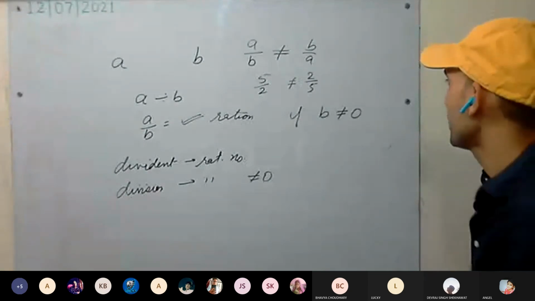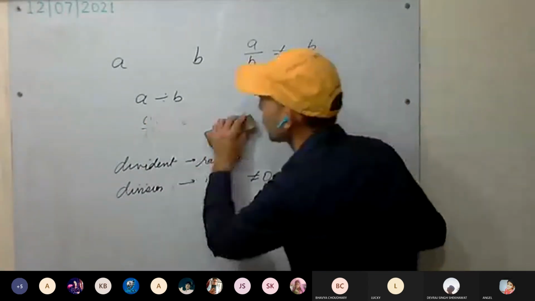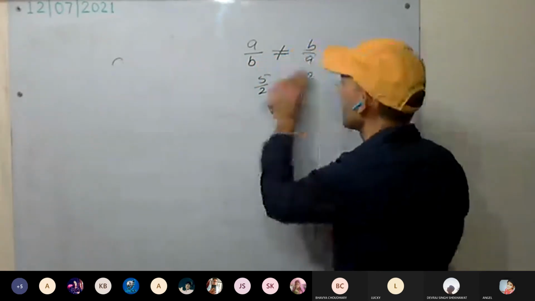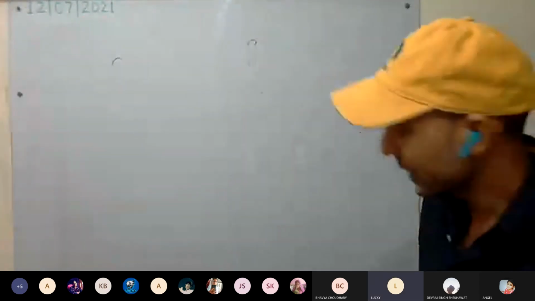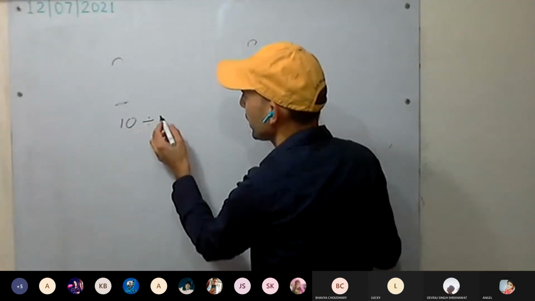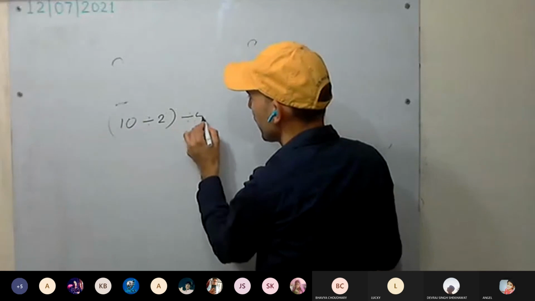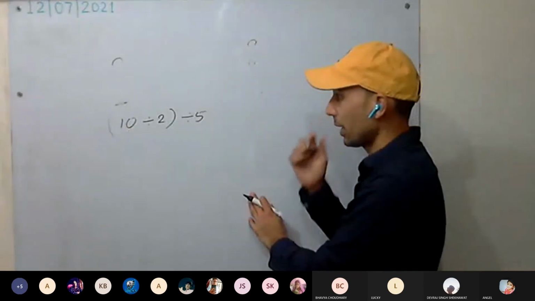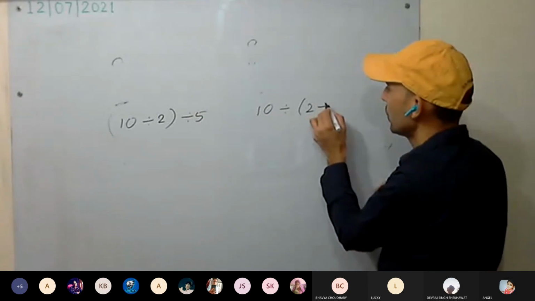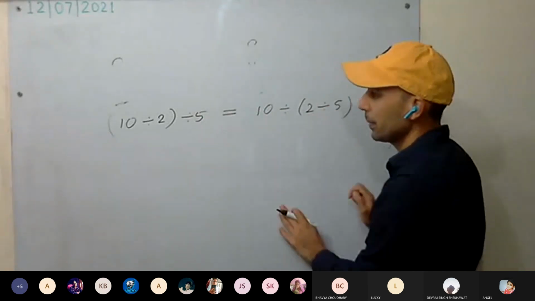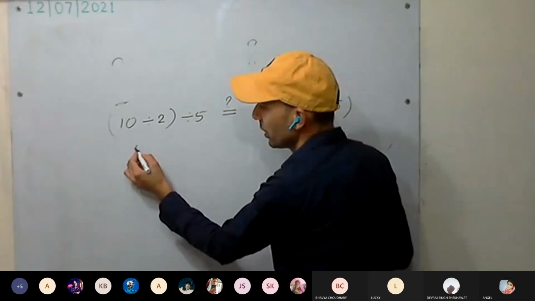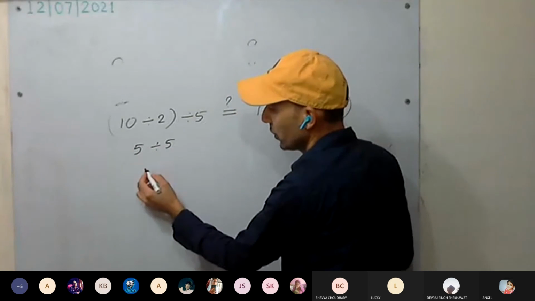Okay. Next is the associative law. Do they follow the associative property? No, they do not follow. You can see as well. Okay, we take one example: 10 divided by 2 divided by 5. Is it the same? We have to check. 10 divided by 2 is 5, 5 divided by 5 is 1.